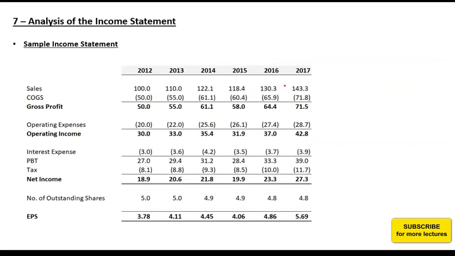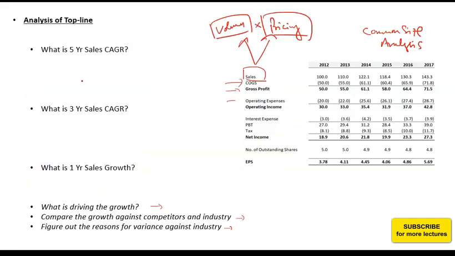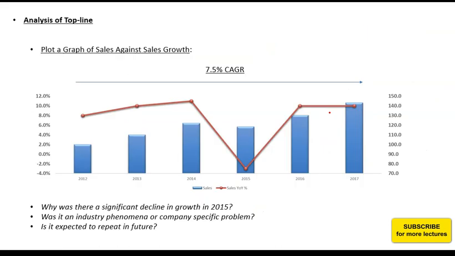Okay, so we started with analysis of the top line, in which we discussed the 5-year CAGR, 3-year CAGR, and 1-year sales growth, and then we talked about investigating all the reasons for these dispersions or variances with respect to the past and against the competitors or the industry. Then we moved on to diving deeper into the sales growth and analyzing the year-over-year trend, again finding the reasons for annual change against the competitors or the industry.